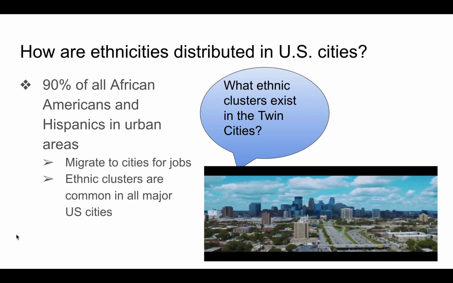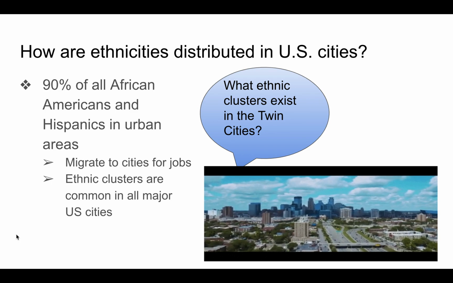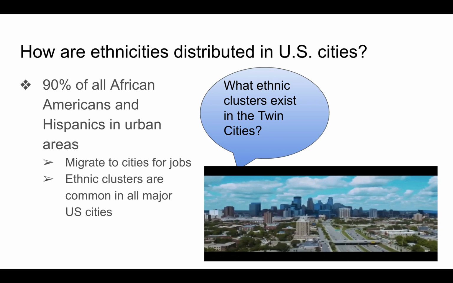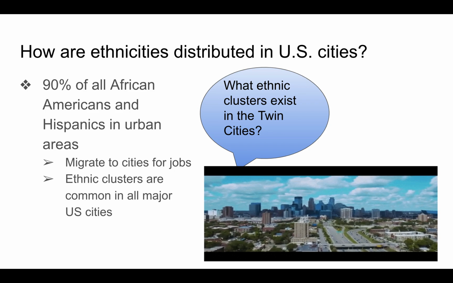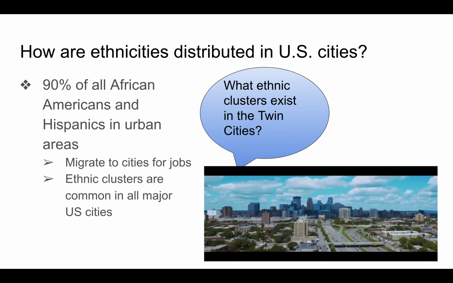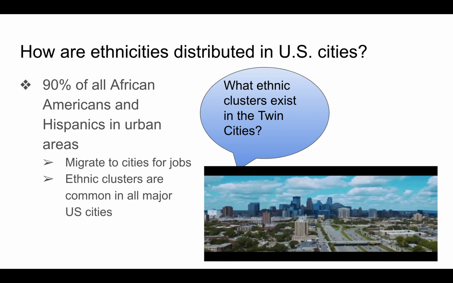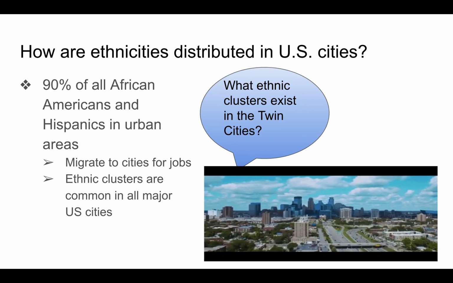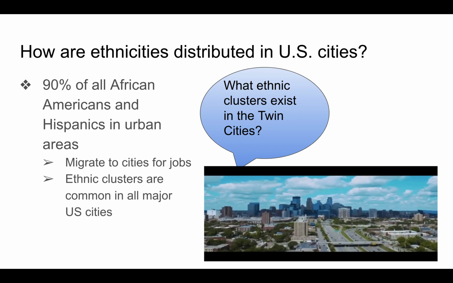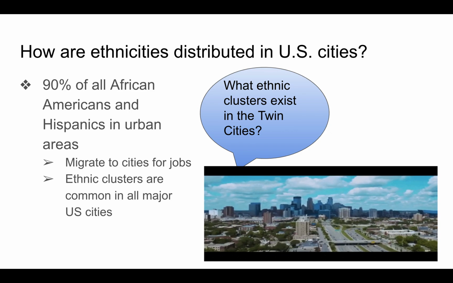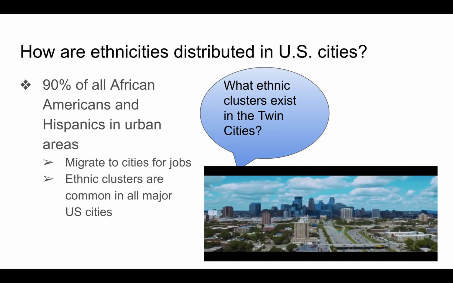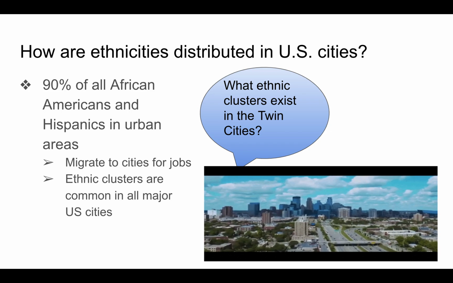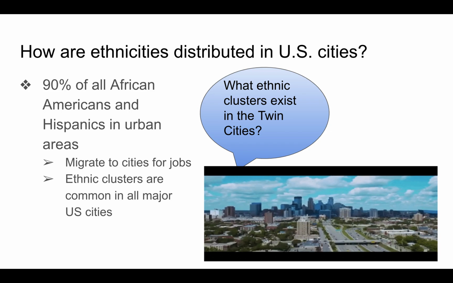How are they distributed within cities? 90% of cities' ethnic makeup are African Americans and Hispanics. They migrated to cities for jobs. It goes back to the Great Migration in the early 1900s. Many African Americans fled the South because of the elimination of sharecroppers, because of mechanization of farming in the Second Agricultural Revolution. So they fled to economic opportunities in urban centers with manufactured output that was being produced in factories. And same with Hispanics, and they became clustered in major cities.